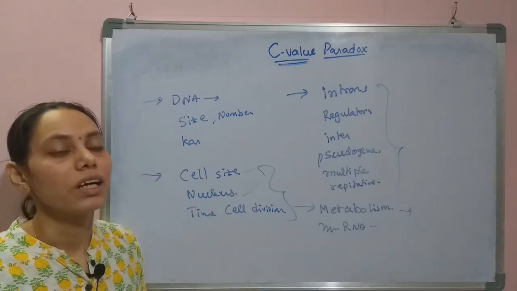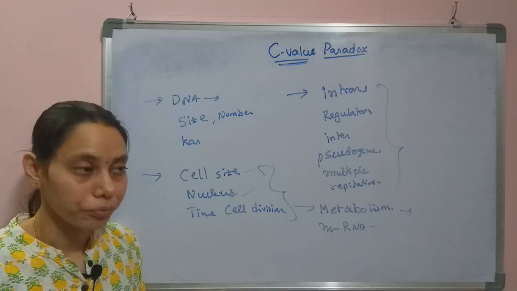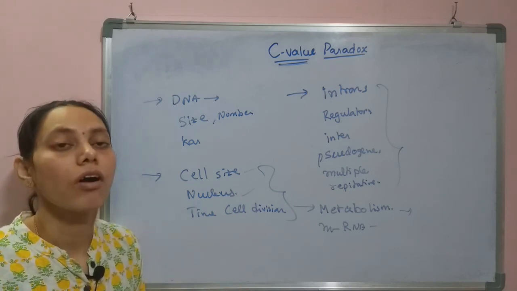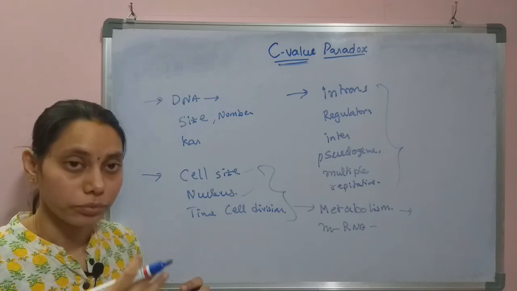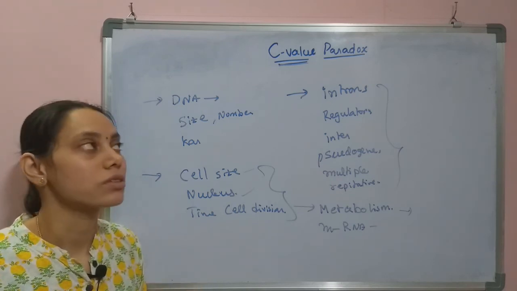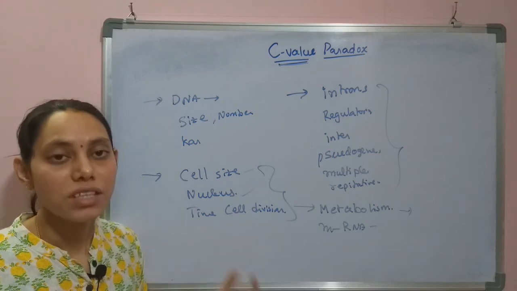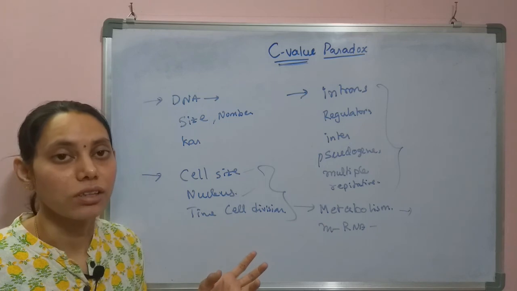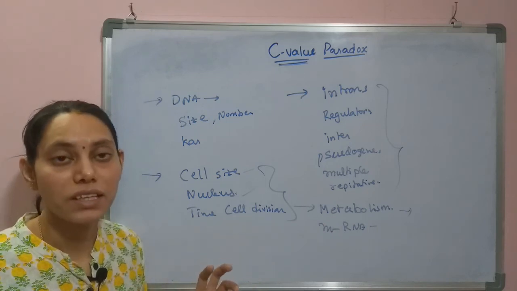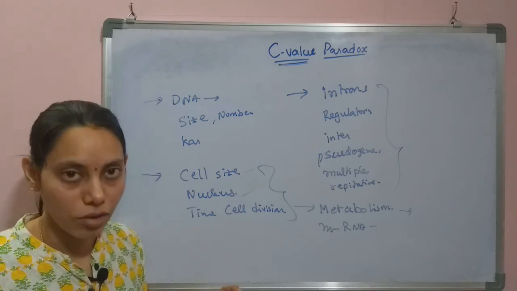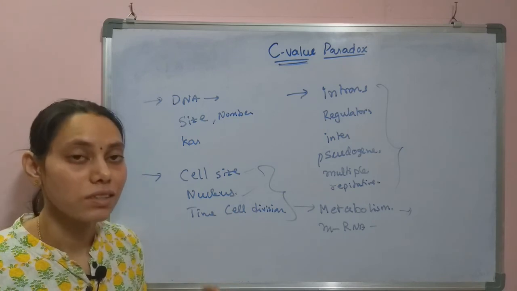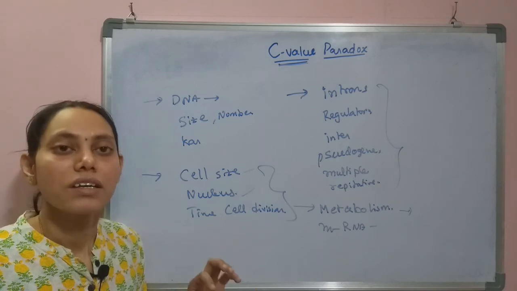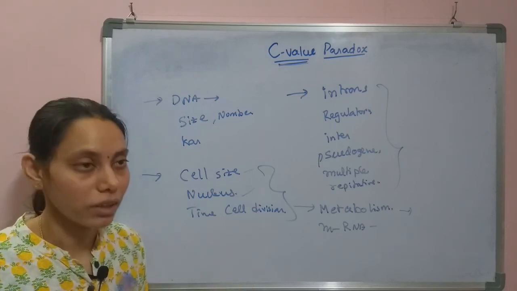So that is why the C-value is deviating even in related species, or in species which are not following the sequential order. So that is why C value is deviating, and it is not following the sequential order with the complexity of an organism, because it's all about the characteristic features of the species or an organism.